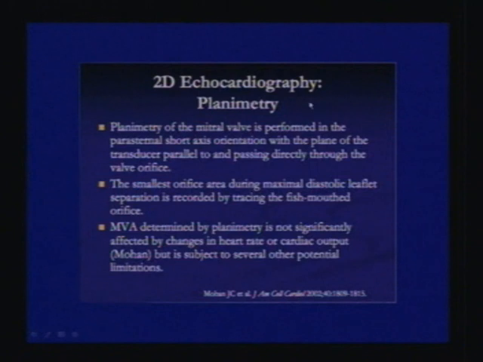Now, the planimetry of the mitral valve is performed in the parasternal short axis orientation with the plane of the transducer parallel to and passing directly through the valve orifice. As we discussed, when we are seeing the parasternal short axis view and we go down to the mitral valve level, the first time it is passing directly through the valve orifice, that is where you have to measure the mitral valve area.